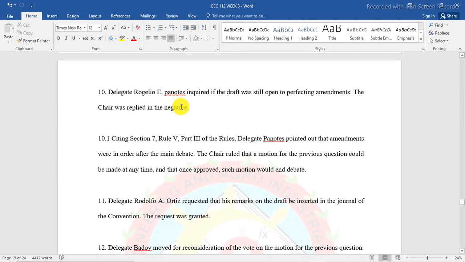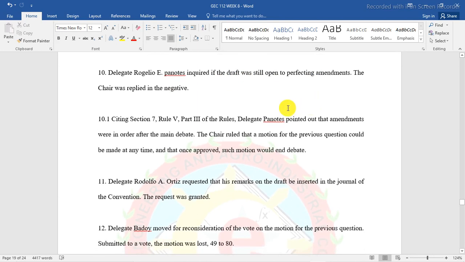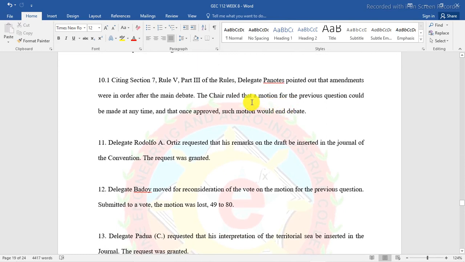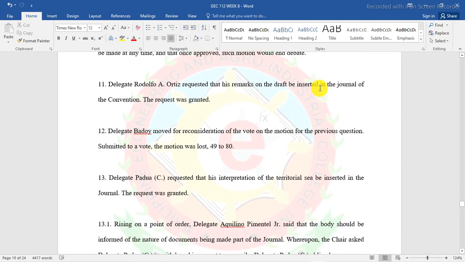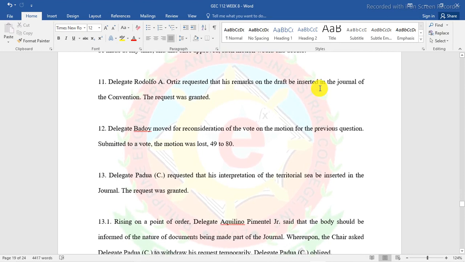Delegate Rogelio Panotes inquired if the draft was still open for amendments. The chair replied in the negative. Citing Section 7, Rule 5, Part 3 of the Rules, Delegate Panotes pointed out that amendments were in order after the main debate. The chair ruled that a motion for the previous question could be made at any time and that once approved, such a motion would end debate.